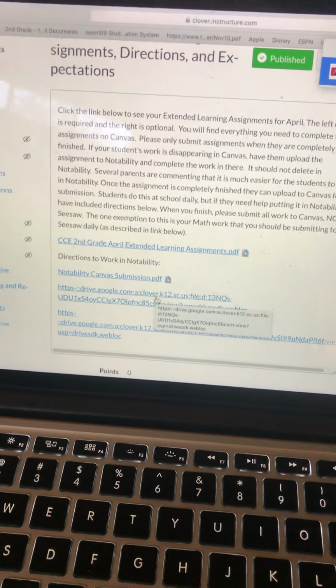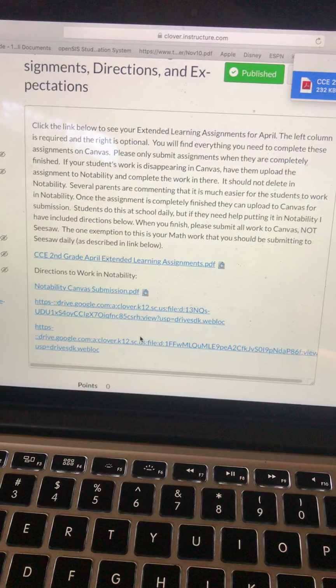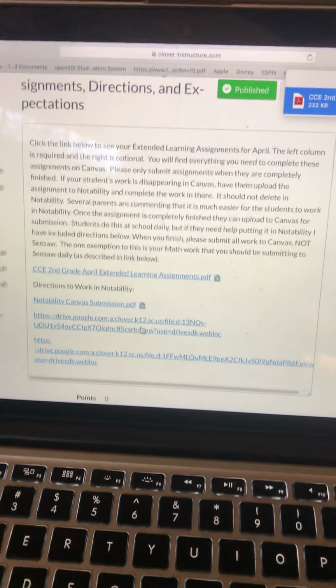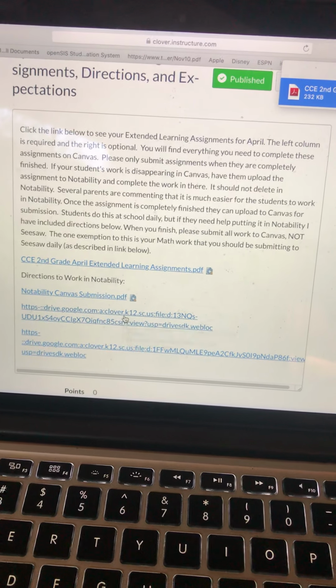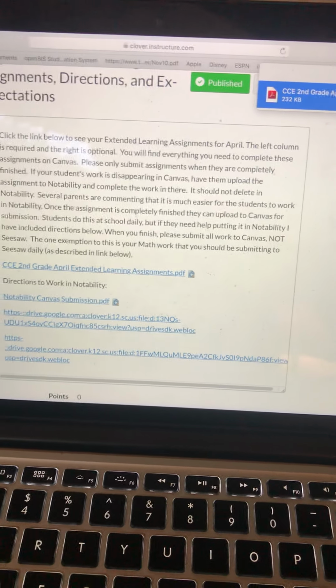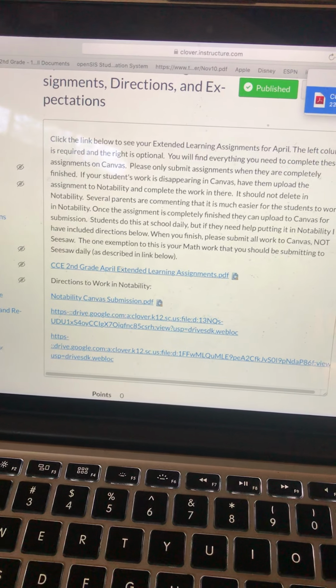I included some notes about Notability and different videos that you can watch to help you upload back to Canvas if you're choosing to use Notability, and how to send your work to Notability to work on it. So those should be helpful links if you're needing help with those. All right, I'm going to go back to assignments now.